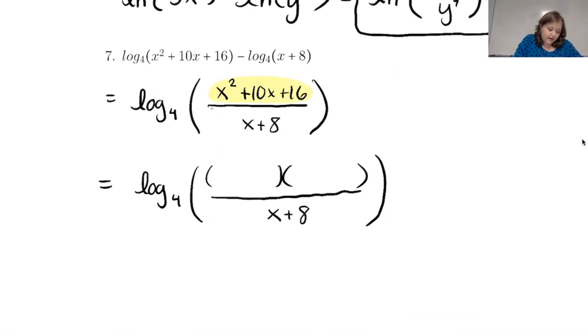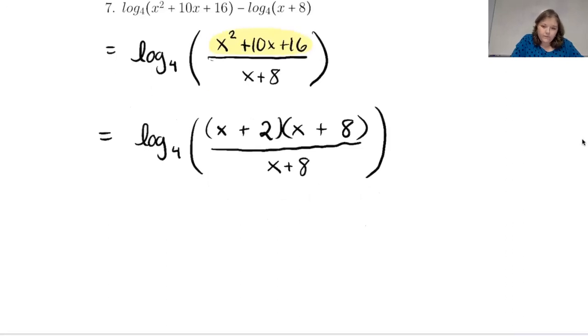So on the top, x squared becomes x and x. Our factors of 16, it could be 4 and 4, but 4 and 4 is never going to make a 10x. So we can also think of it as 2 and 8. 2 and 8 can make 10, so we're going to go with that, 2 and 8. We need a positive 10x and a positive 16, so they have to multiply together to get positive 16 and add together to get positive 10. So if we put plus 2 and plus 8, that gives us what we need, and that's the factored form of that numerator.